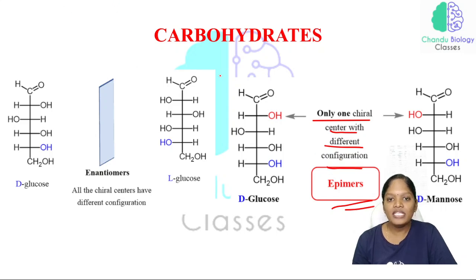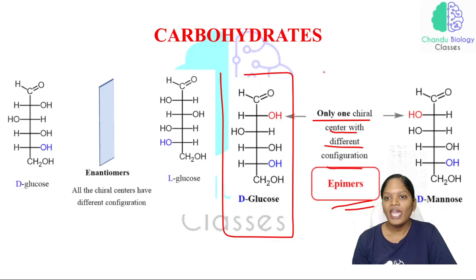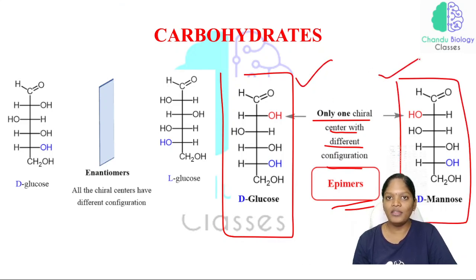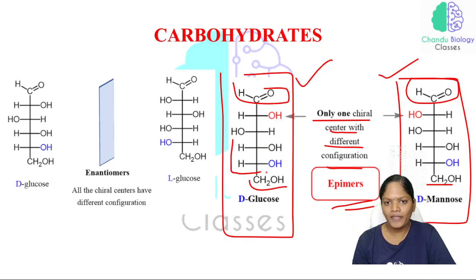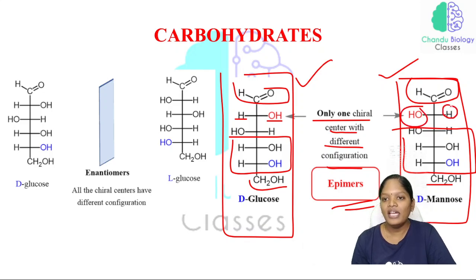Just look at this D-glucose and this D-mannose. Here is an aldehyde group and here also an aldehyde group. Here CH2OH, here also CH2OH. Here HOH, here also HOH. And just look at this: in one, H is on the left side and OH is on the right side, and in the other, OH is on the left side and H is on the right side.